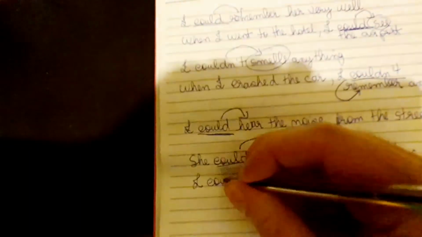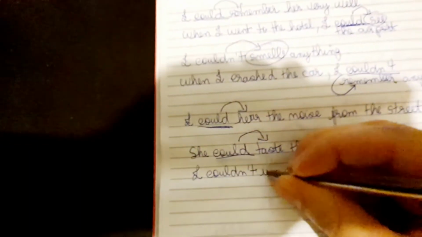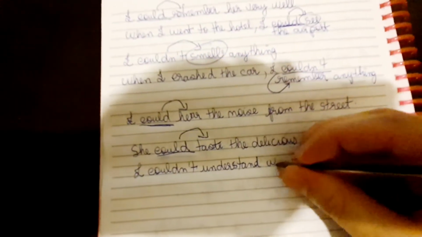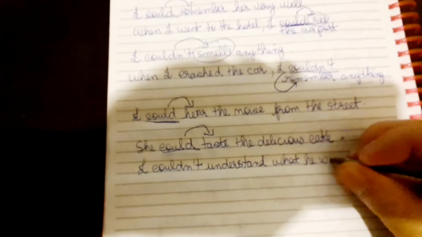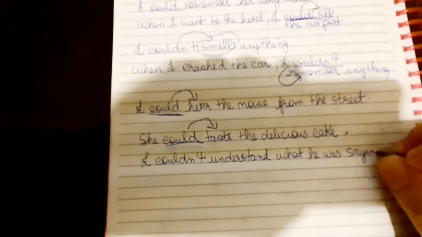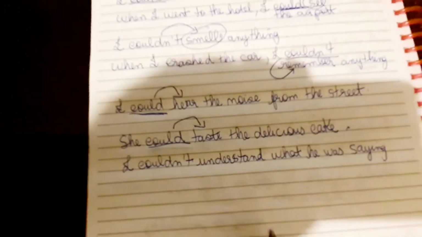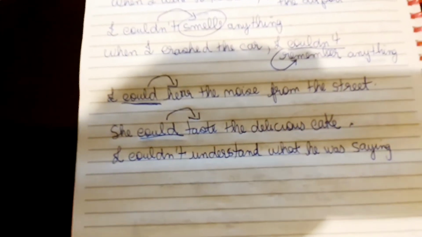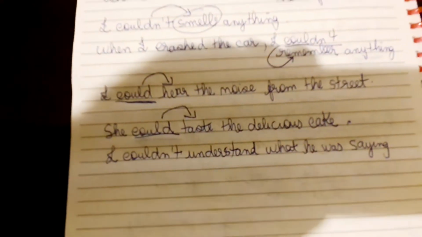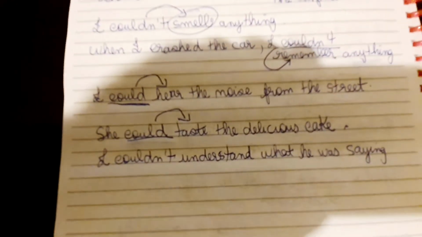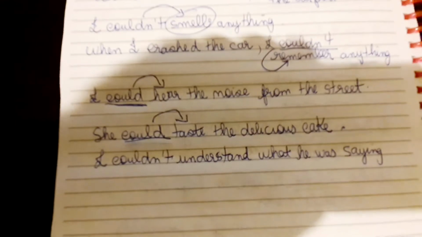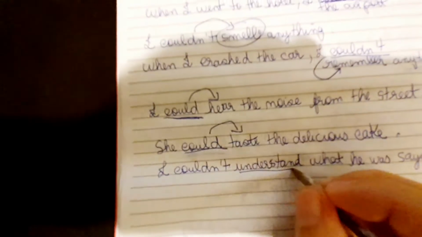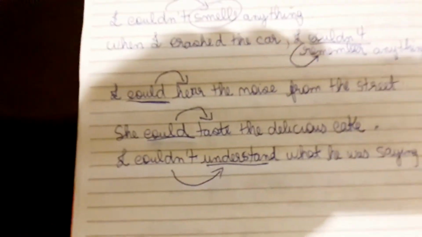I couldn't understand what he was saying. Right? I met somebody who wasn't speaking my language and I couldn't understand what he was saying, right? I spoke Portuguese and the other person spoke Japanese, so I couldn't make out what he was saying. I couldn't understand, right? So the verb could is following the verb understand.